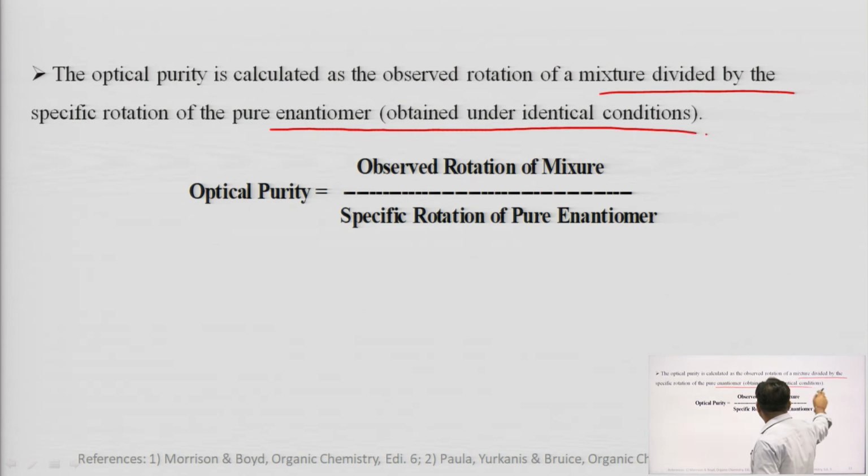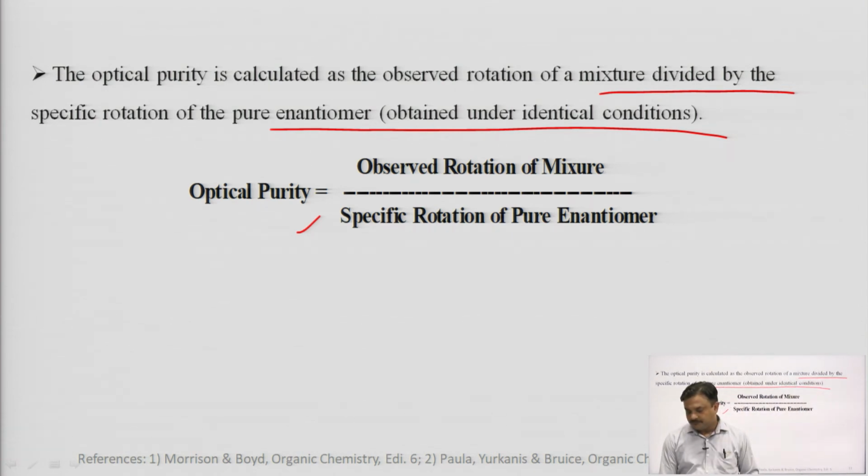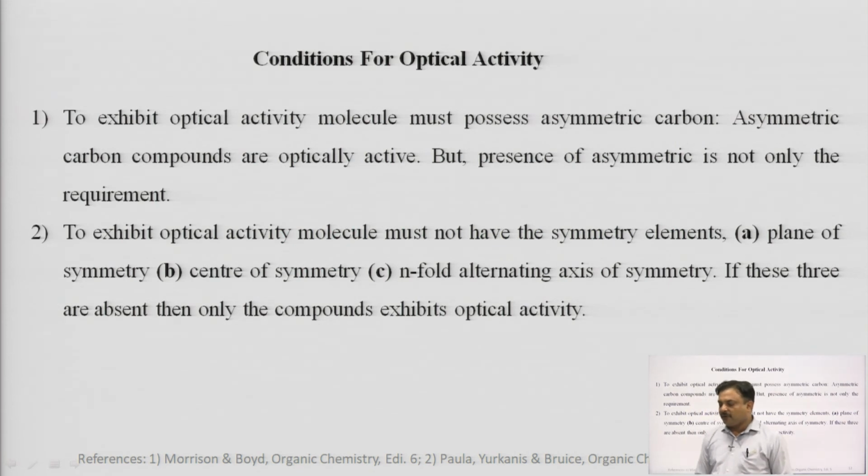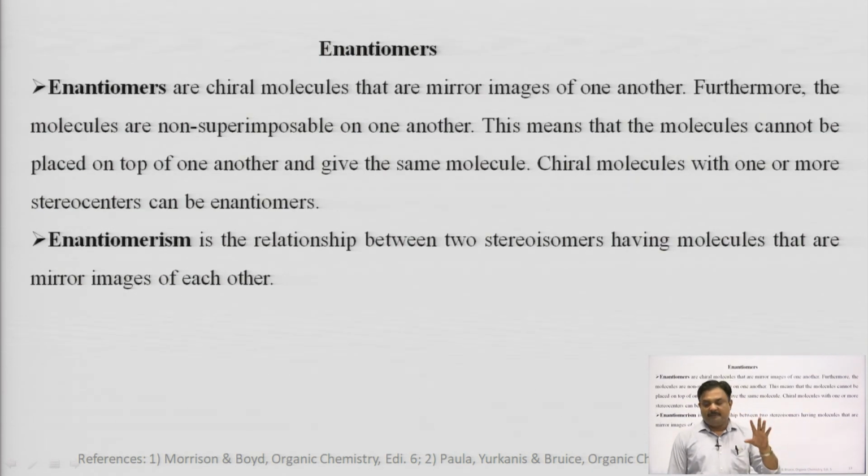Okay. So, optical purity is calculated as the observed rotation of a mixture divided by the specific rotation of a pure enantiomer. So, the formula given is optical purity is equal to observed rotation of the mixture upon specific rotation of the pure enantiomer. Now, I have told you that two conditions are there for optical activity: presence of at least one chiral carbon and the absence of the element of symmetry.